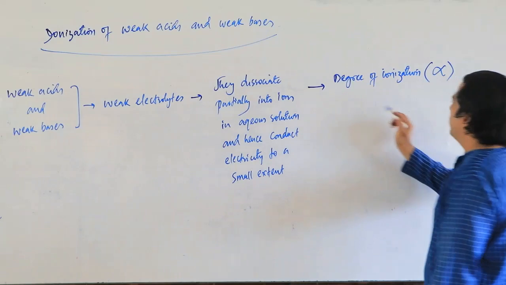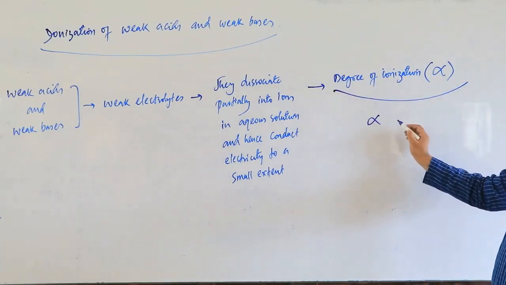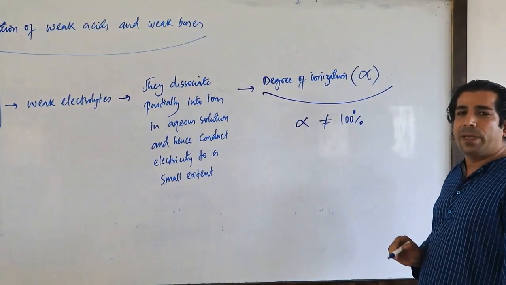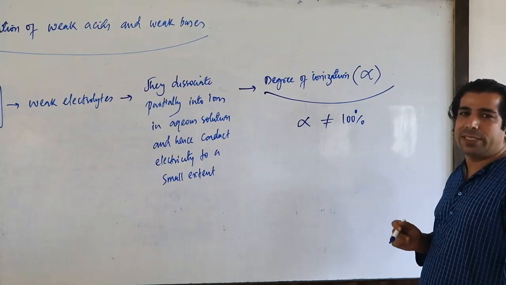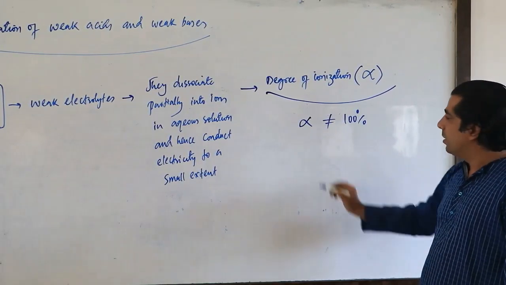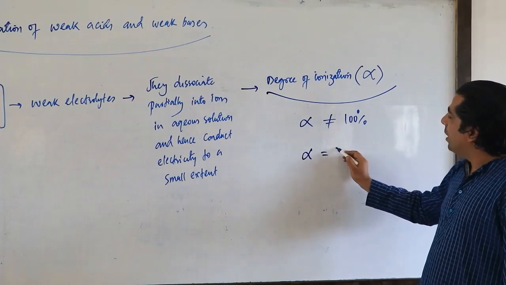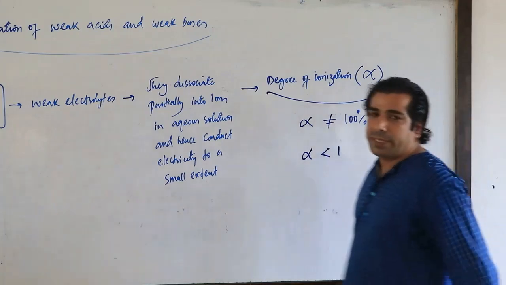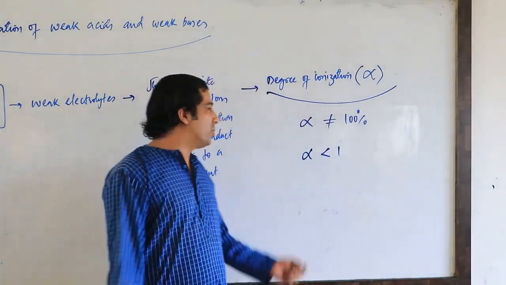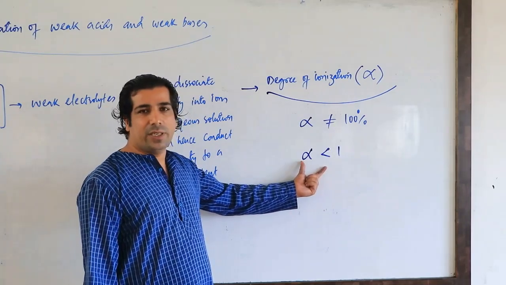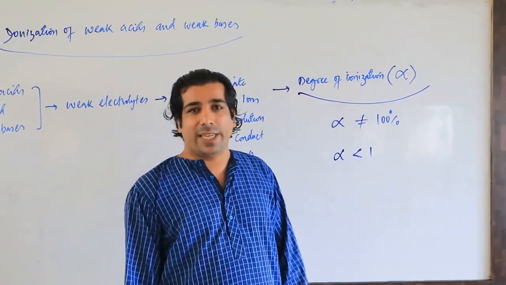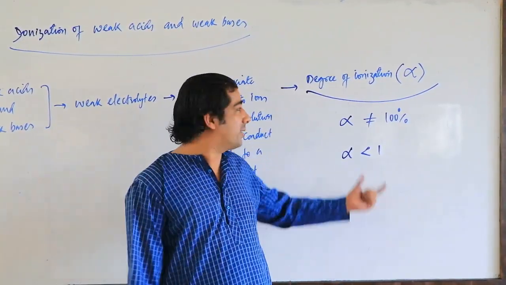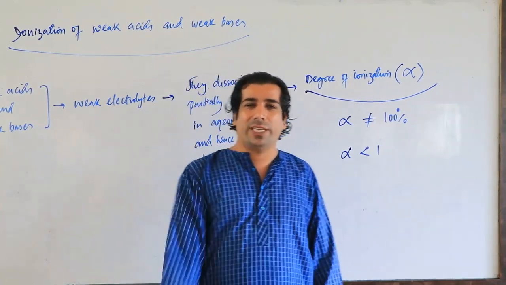So alpha is less than 1, because 100% means 100 upon 100, that is 1. So the degree of ionization is less than 1. But for strong electrolytes, like strong acids and strong bases, alpha is equal to 1. That is 100%, but here it's not 100%. They dissociate very partially in the aqueous medium.